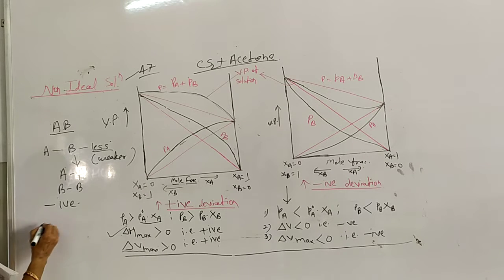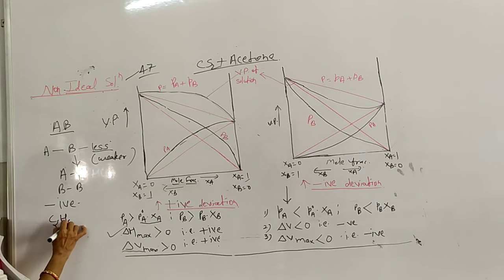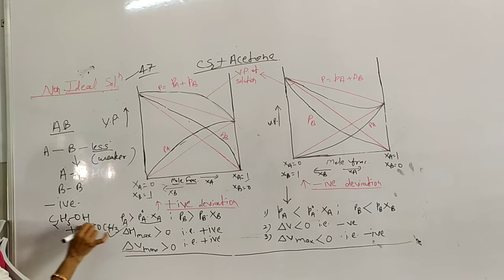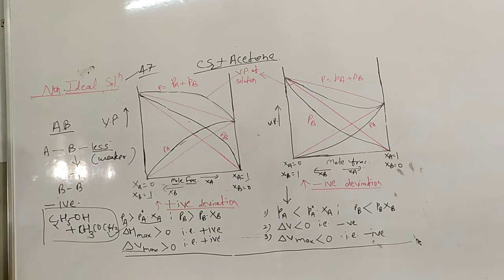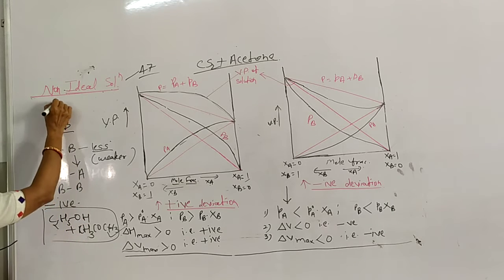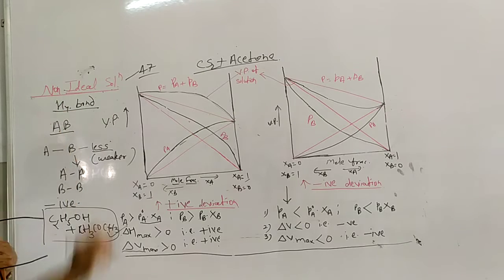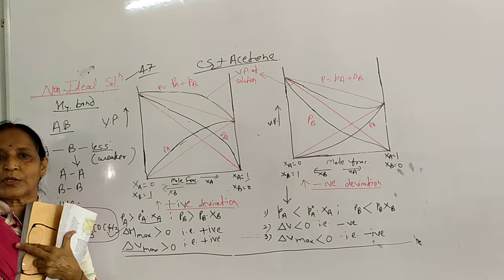One more thing is important here: in ethanol, as we know very well, in alcohol there is a hydrogen bond, and this hydrogen bond is weaker.